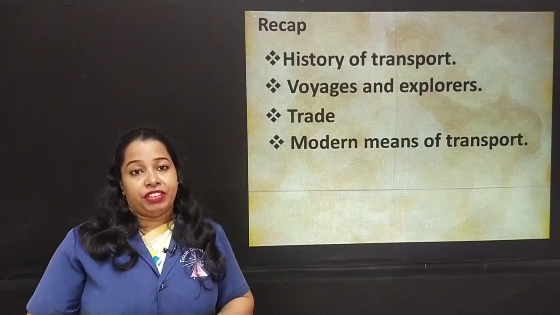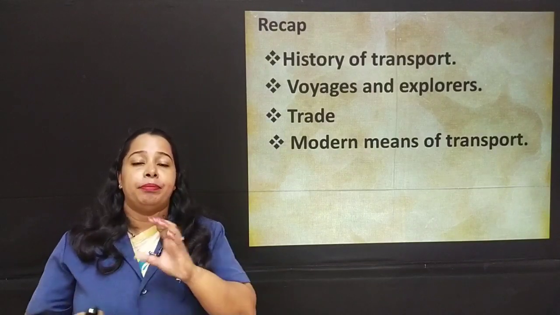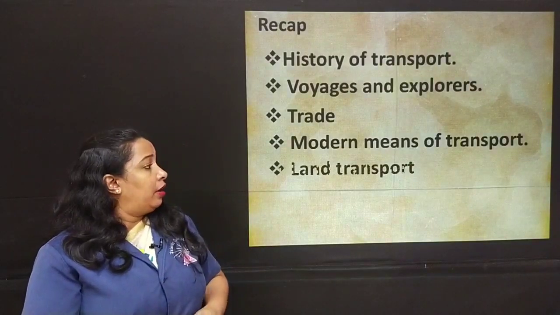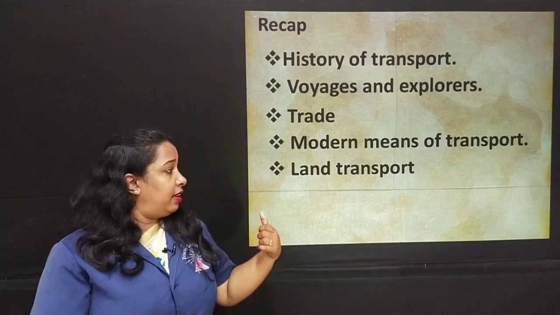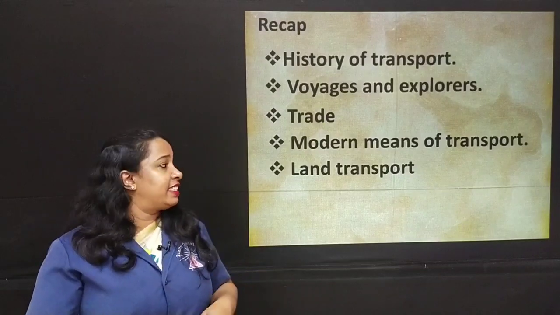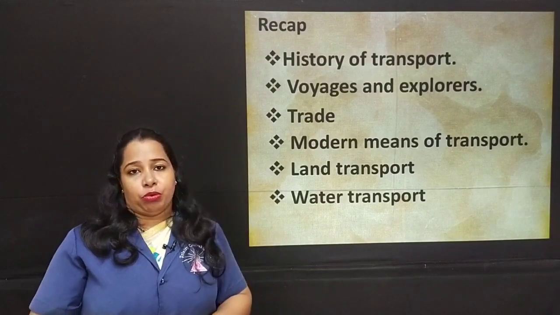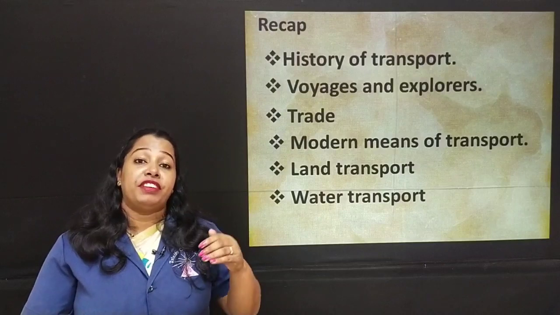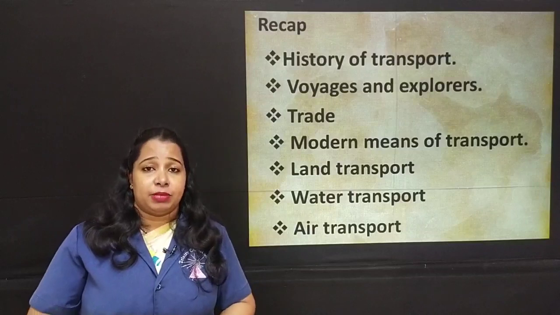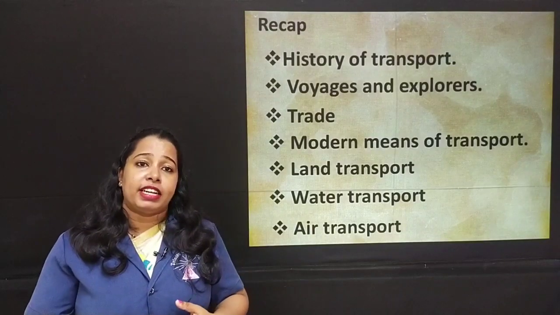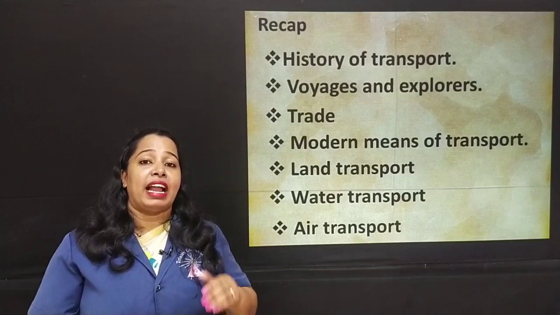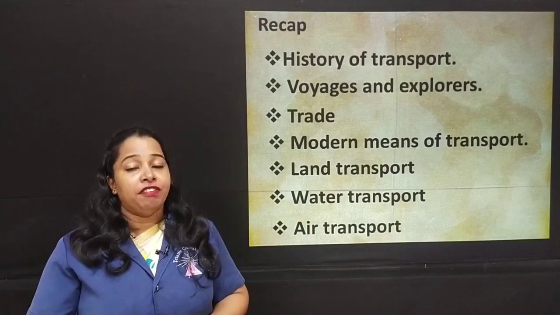Modern means of transport. We also learned what the modern means of transport are. We learned the changing wheels. In modern transport, we learned land transport, which is further divided into roadways and railways. Water transport. We learned about water transport, the features of water transport. We learned about air transport, the features of air transport. We also learned that air transport is the fastest means of transport and the most expensive means of transport.